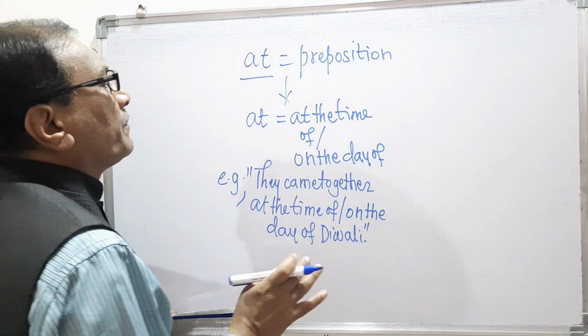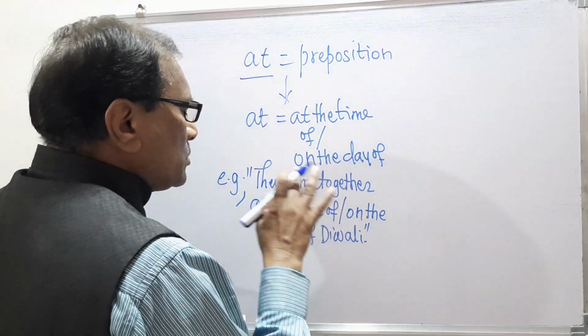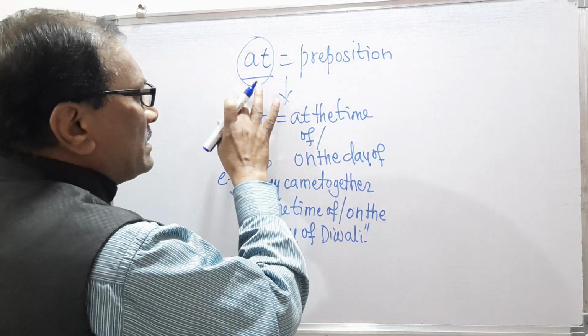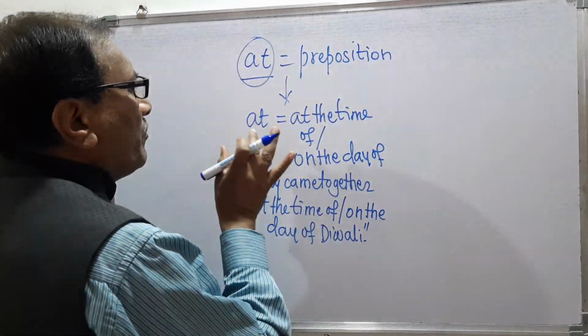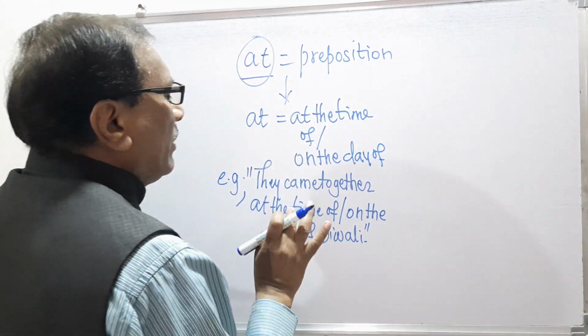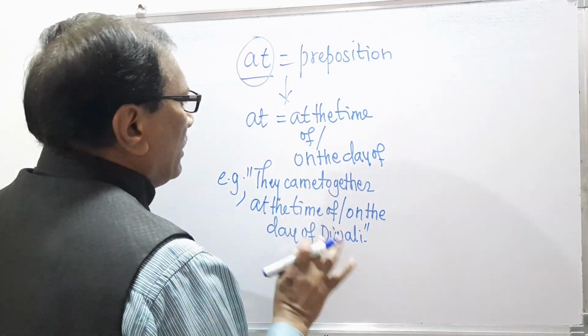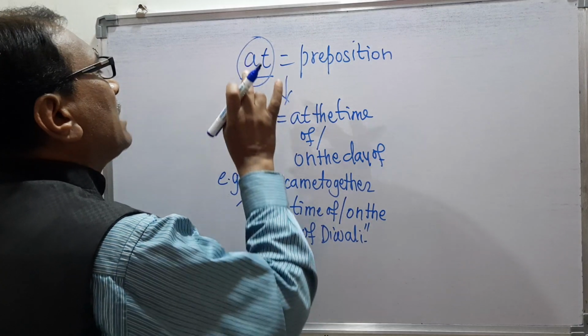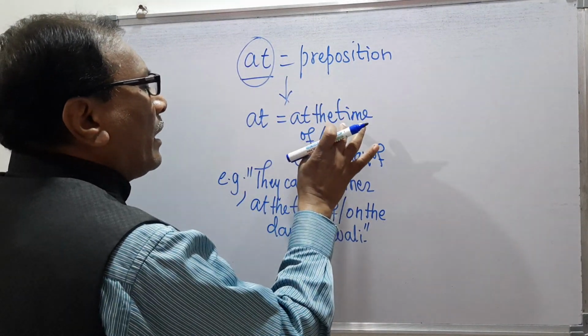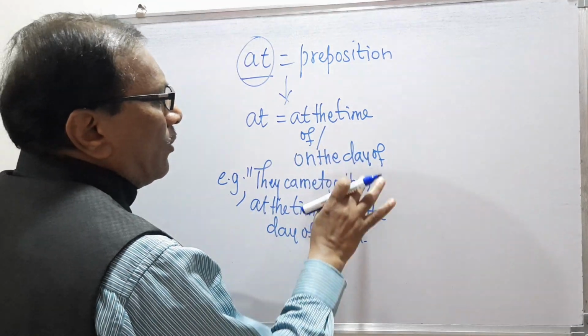So remember here, now I will discuss with you about this preposition. At is the preposition, and the meaning of this at is at the time of and on the day of. It means that this at is used for at the day of and on the day of.